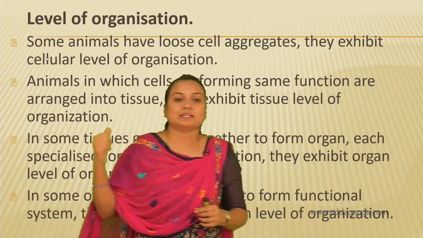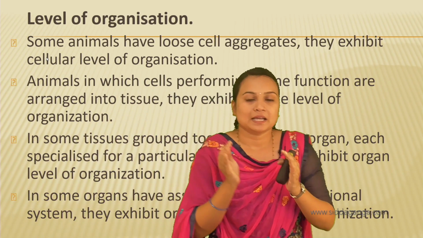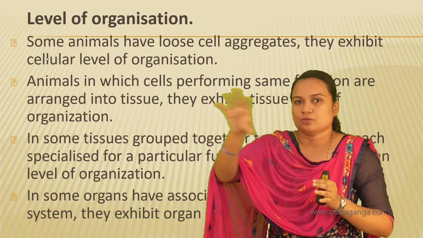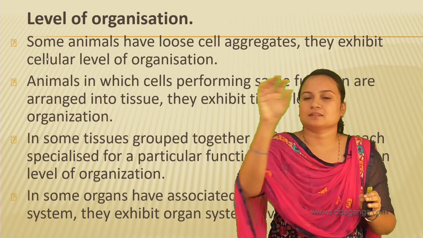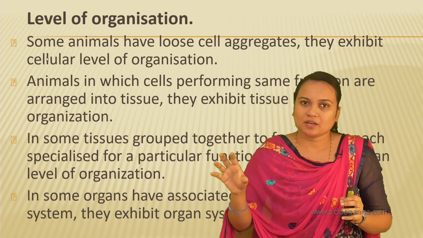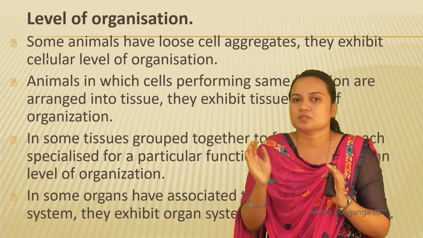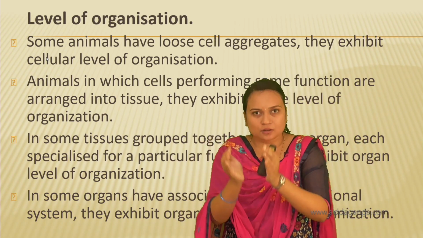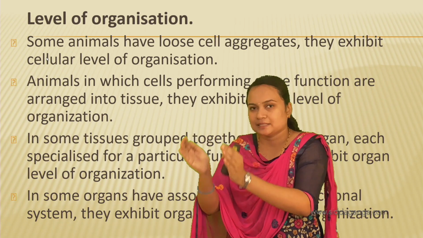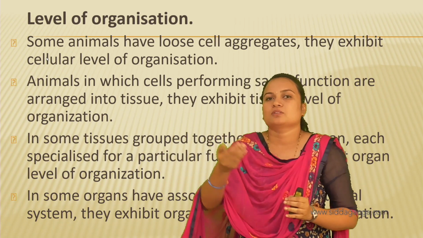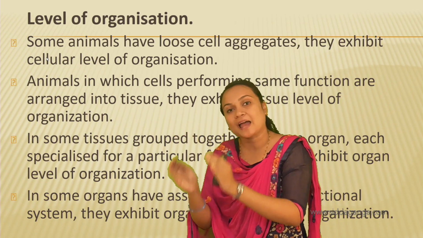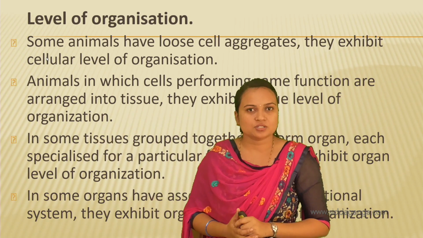At the next level, the cells present in different parts which perform the same function are grouped. Further, these will form a tissue. The group of cells is called a tissue, right? So this will form a tissue, and that tissue will perform a function.